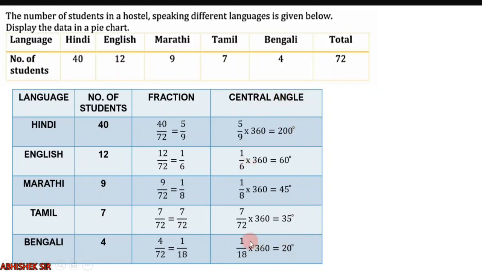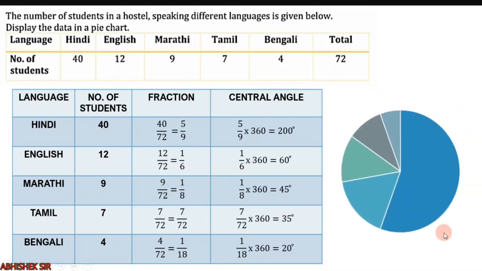Okay. So now we have calculated all the central angles using the steps that I have explained in the first or second question. We have to draw a pie chart, and if you draw it very properly, it will look like this. So 200 will be for Hindi, 60 degree for English, 45 for Marathi, 35 for Tamil and 20 degree for Bengali. Right?